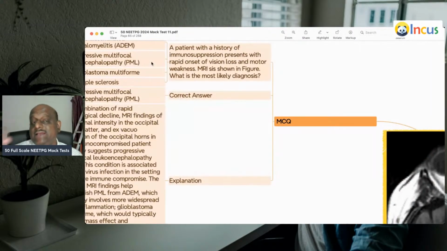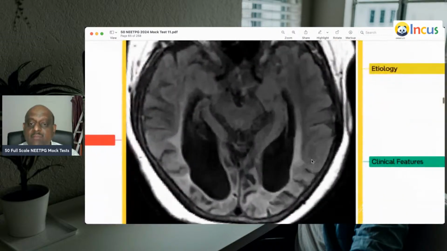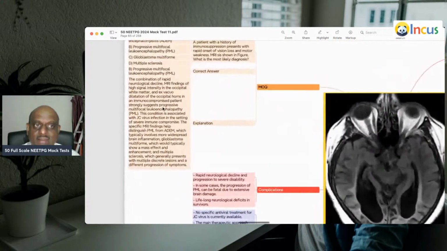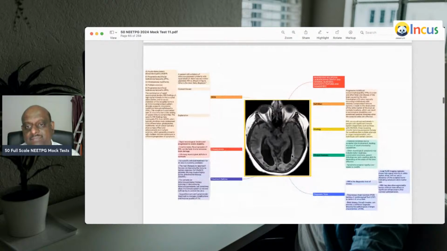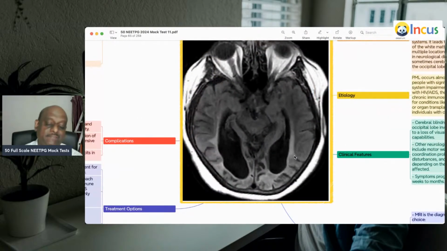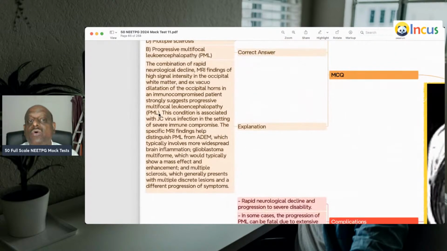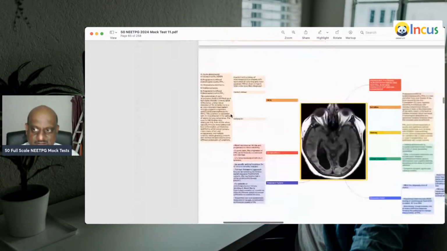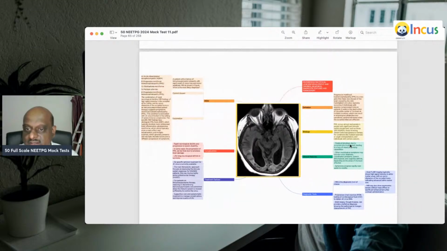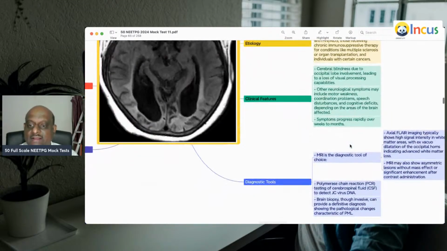Now, a patient with a history of immunosuppression presents with a rapid onset of vision loss and motor weakness, and MRI has been shown to you. So typically, in those who are immunocompromised, when their CD4 count is very low, as in the case of HIV patients, typically they will get progressive multifocal leukoencephalopathy, which is caused by the JC virus infection, which typically presents with these typical imaging findings.